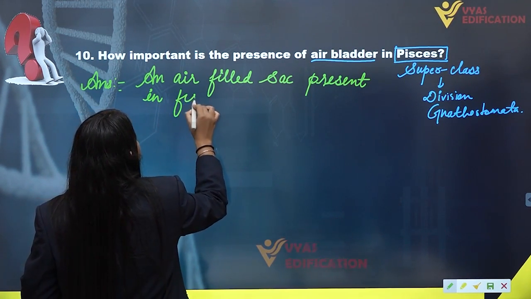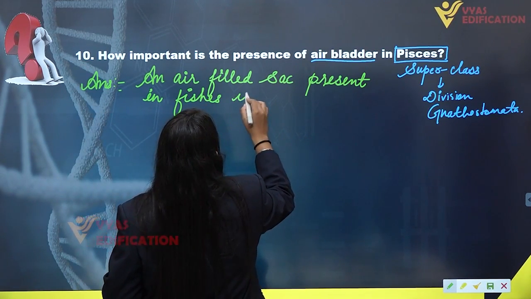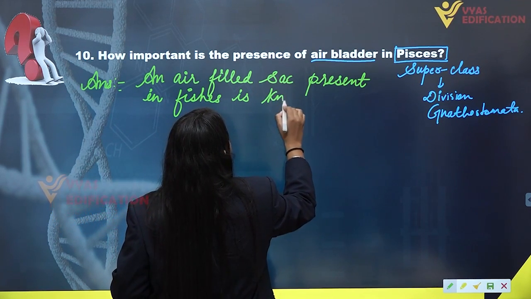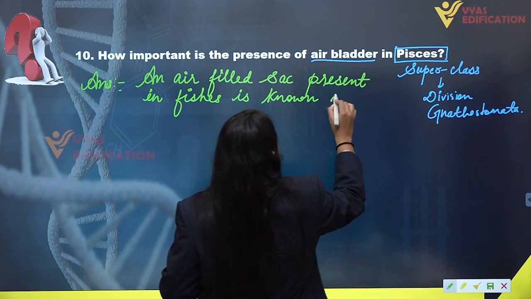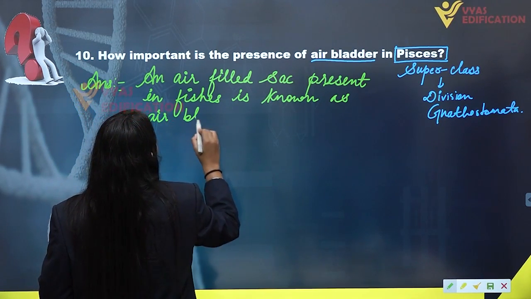Not all fishes, in some fishes. Present in fishes, it is known as air bladder. First of all, the definition of air bladder is provided now.